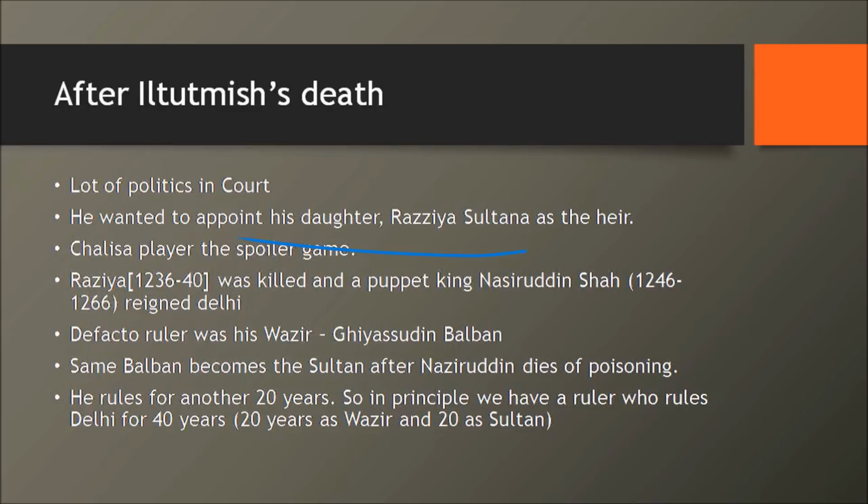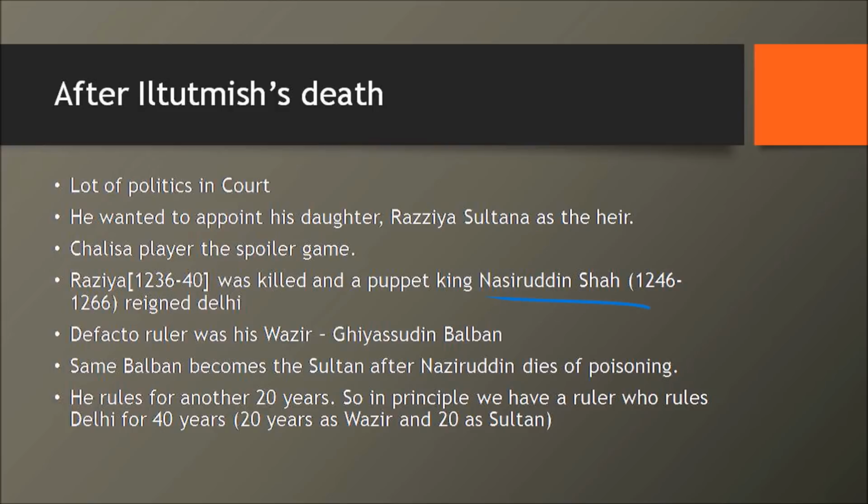But here is a king who thought his daughter, Razia Sultana, is much smarter than his sons. See, very interesting indeed, right? So medieval, in the strict sense, is not that medieval indeed. Anyways, so the Chalisa played spoiler here because Razia, after the death of her father, ruled Delhi from 1236 to 40, whereafter she's killed. Then comes a puppet king. His name is Nasiruddin Shah, and his details are available in this book called Tabaqat-i Nasiri. We'll talk about it when we talk about the sources a bit later.